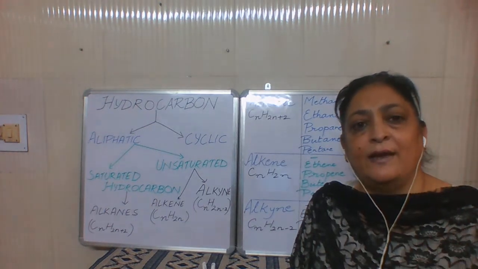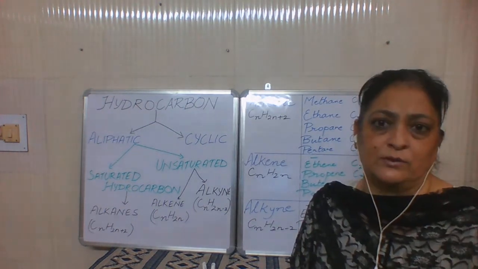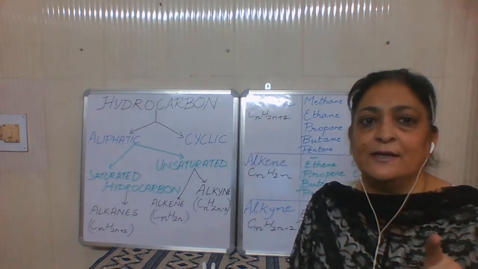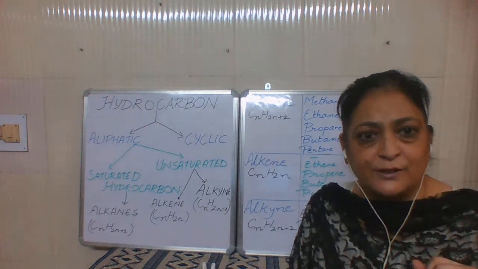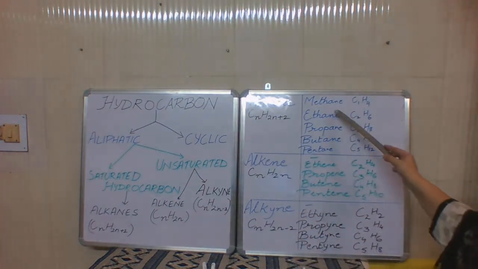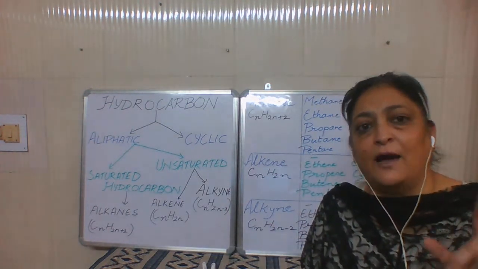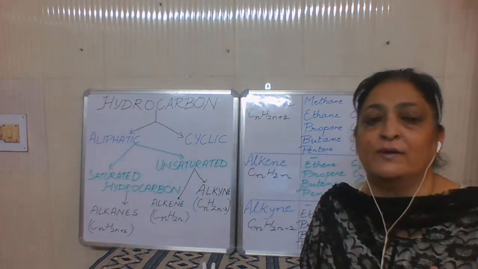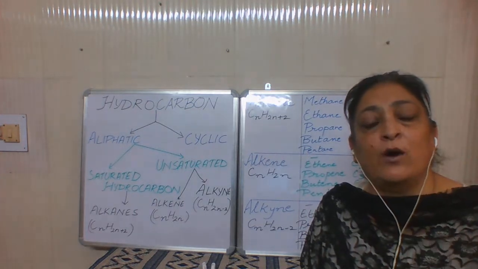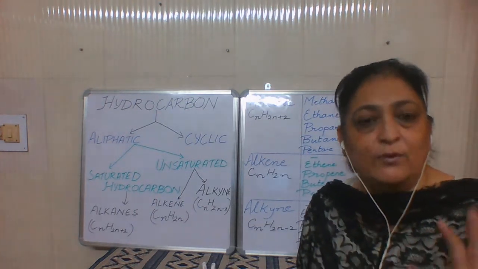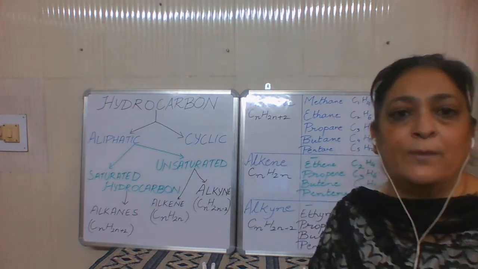Since there is only one carbon, the tetravalency must be satisfied by 4 hydrogen atoms. So it must be methane, because all bonds are single. Hydrogen can only make a single bond with carbon, so the question of double and triple bonds does not arise here.